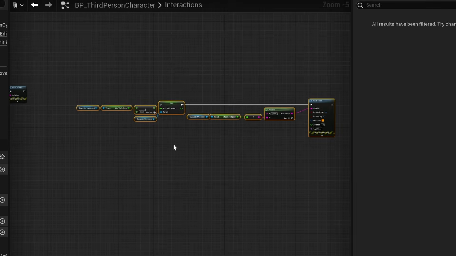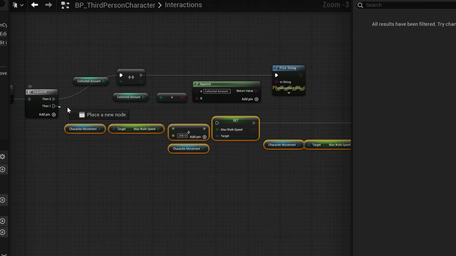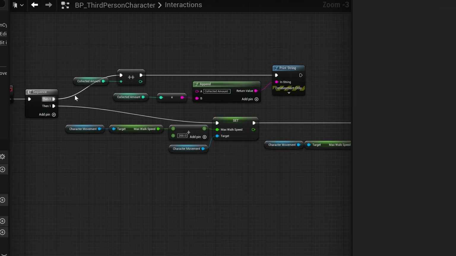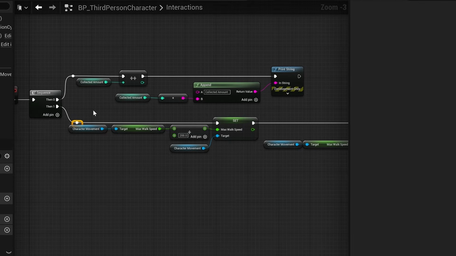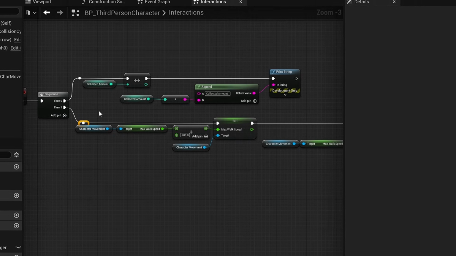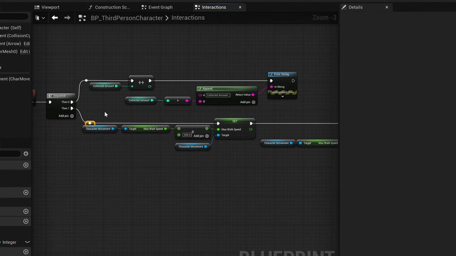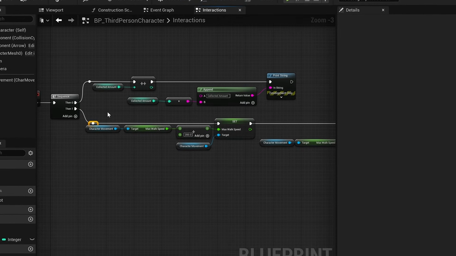We then bring our movement logic to the bottom and connect it. If you don't like how unorganized the lines are, you can again double click the line to create a reroute node and align it. This is already looking a lot better, but there are still a few things we can improve. We generally want to make things reusable and organized, so having this collect pickup event that increases the collected amount and updates the character's walk speed just out of the event graph is considered bad practice.